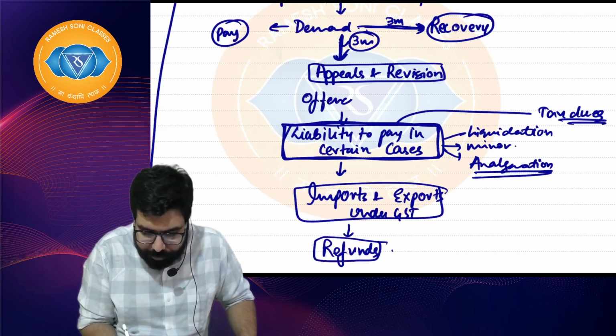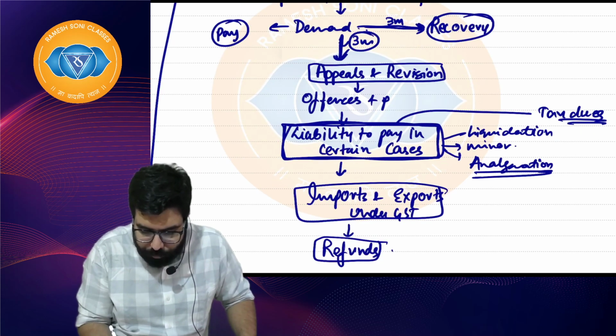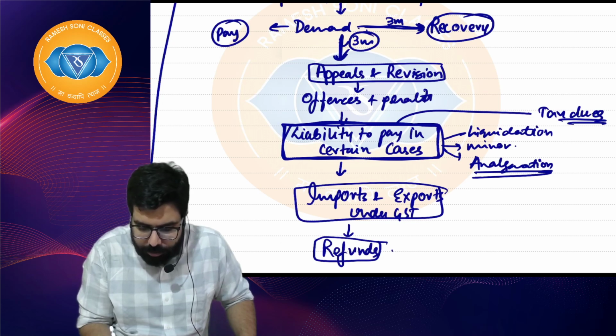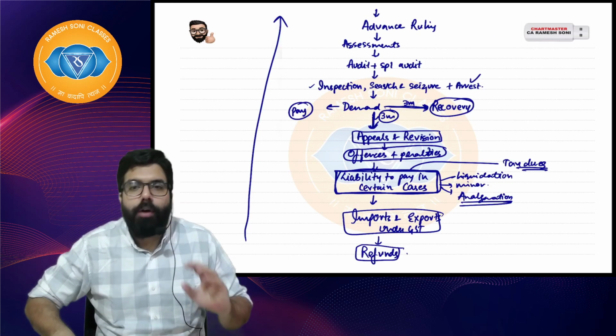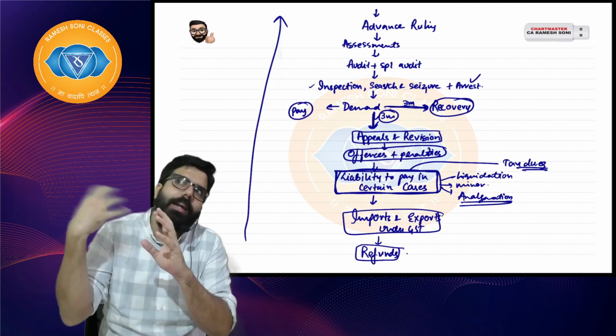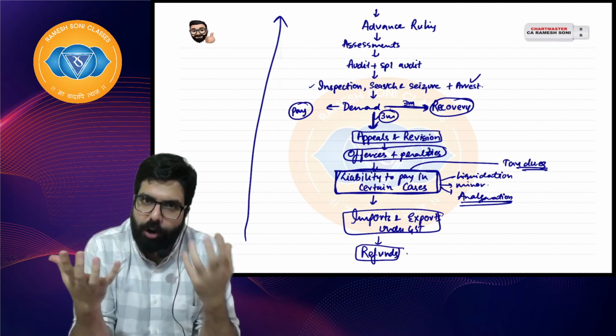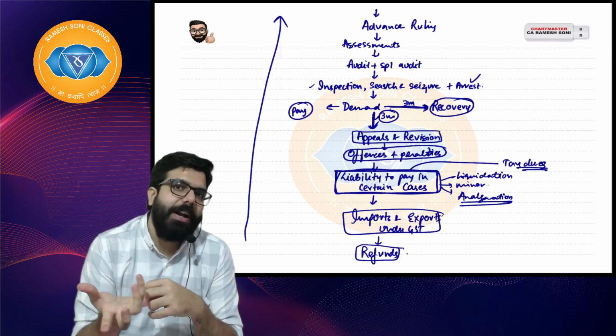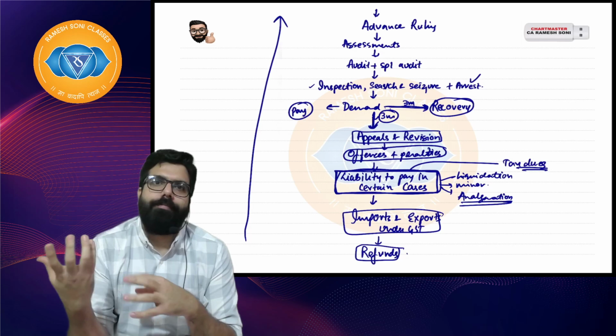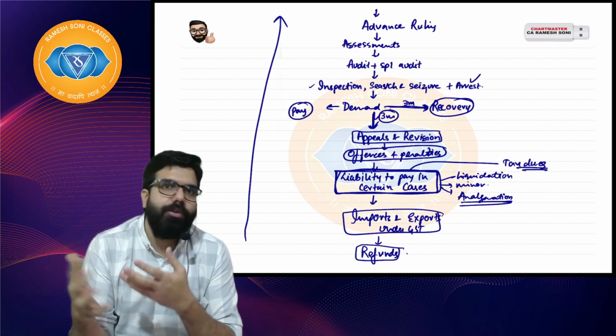Offenses and penalties. See what happens for any law, GST is a law. For any law to smoothly operate, there have to be penal consequences. If there is no penalty, people will go ahead and violate the rules and regulations.